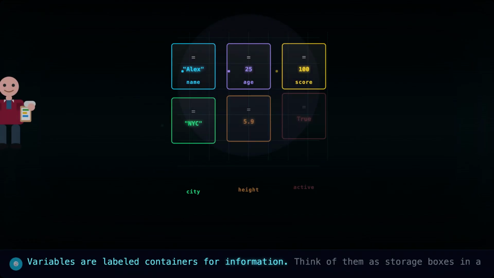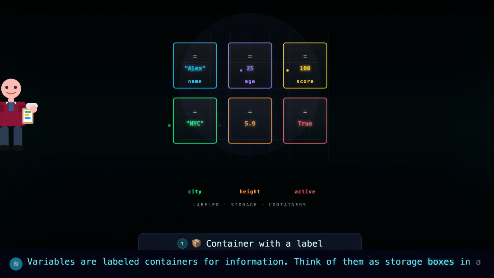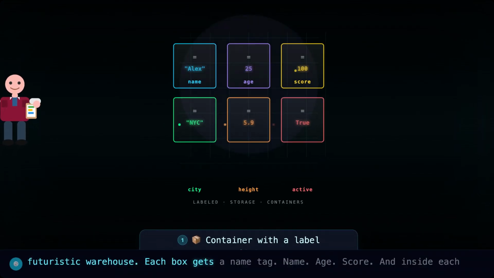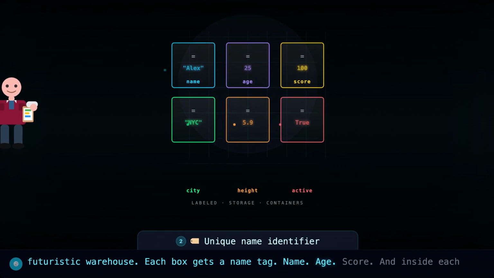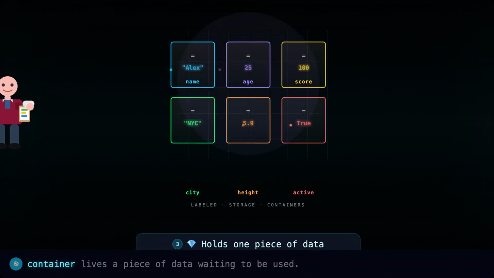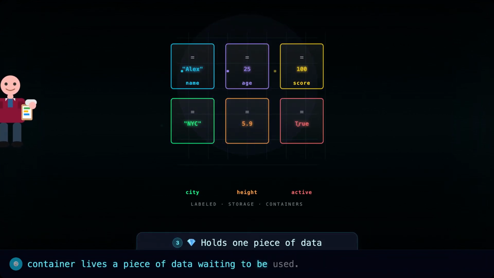Variables are labeled containers for information. Think of them as storage boxes in a futuristic warehouse. Each box gets a name tag, name, age, score, and inside each container lives a piece of data waiting to be used.